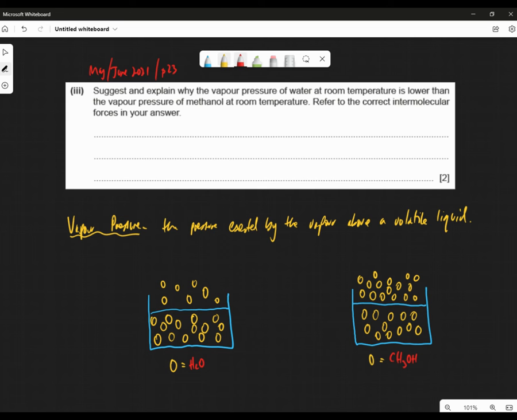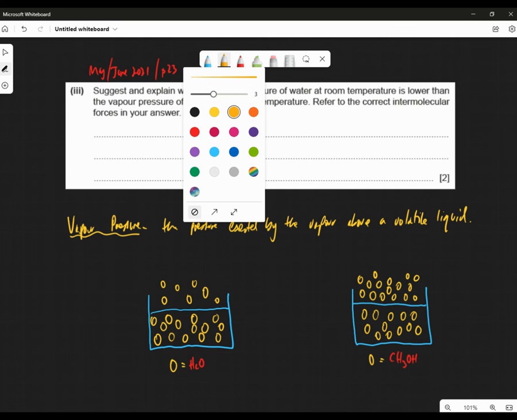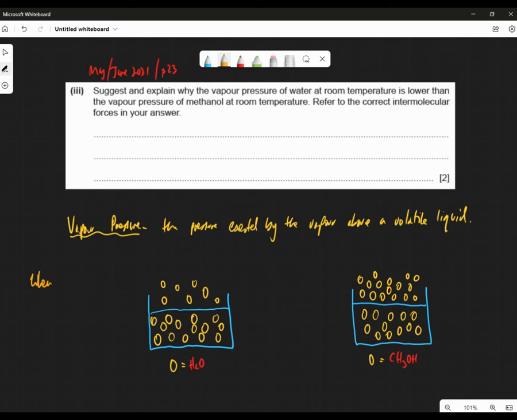Now interestingly, this is a physics thing, isn't it? When the saturated vapor pressure is equal to the atmospheric pressure, when that happens, the liquid boils.